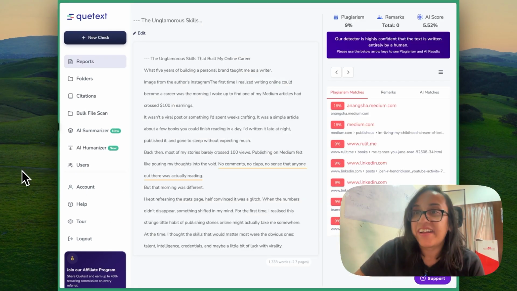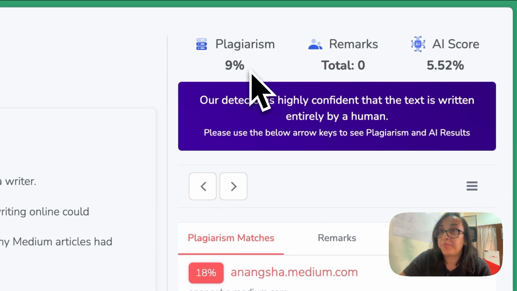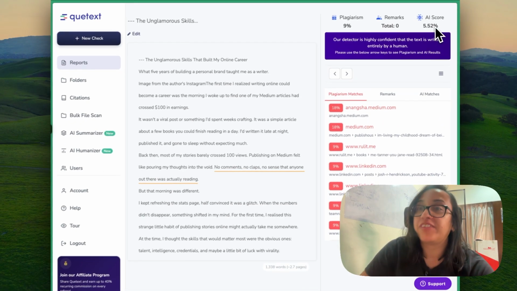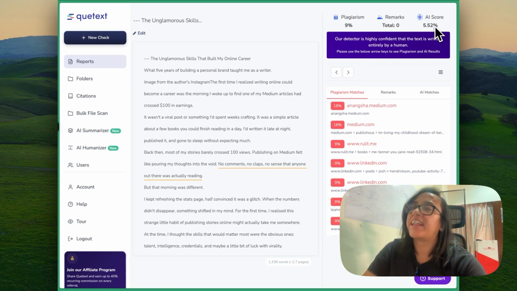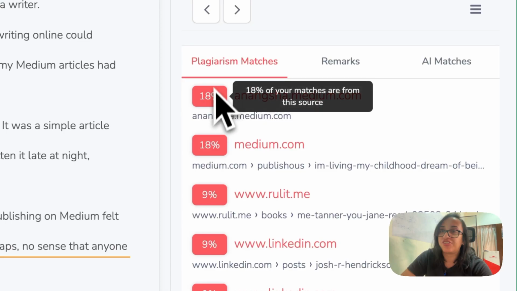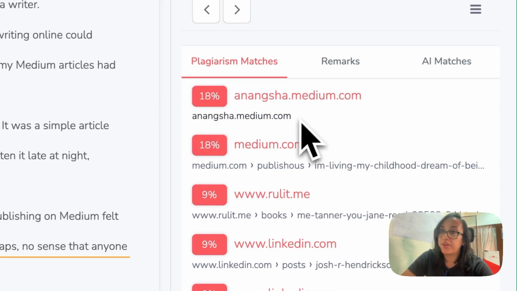The results are now out and it says there is 9% plagiarism and 5.52% AI. I think that's natural, because obviously when you write, a few sentences end up sounding similar to something you might have written before. And when we check the plagiarism matches, 18% is from my own Medium.